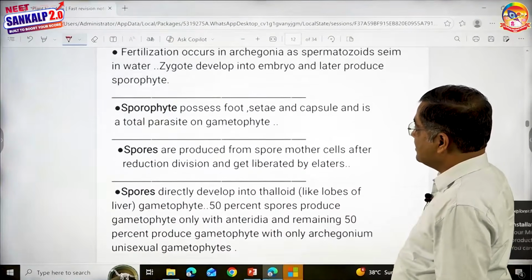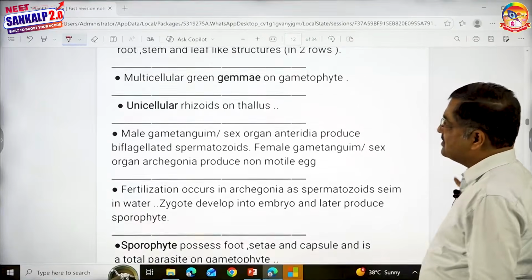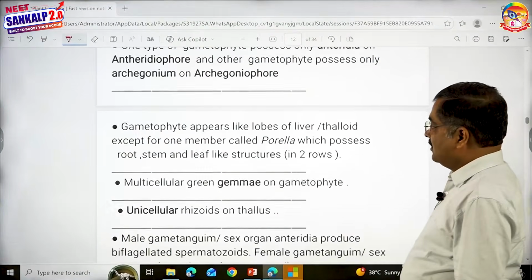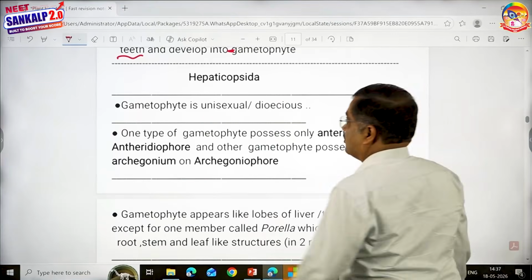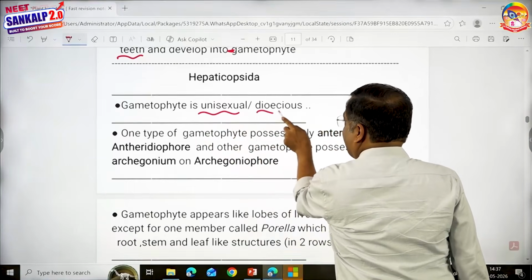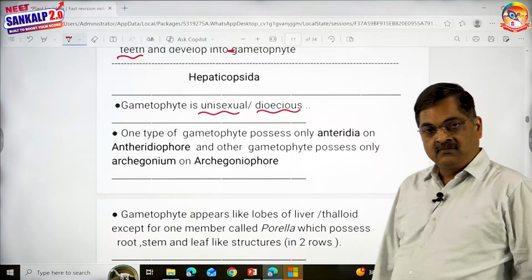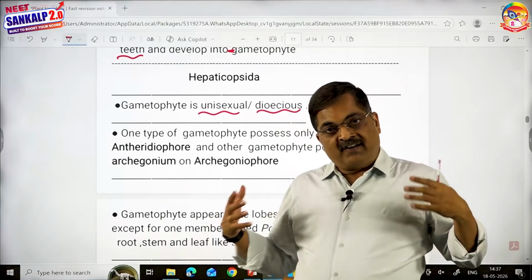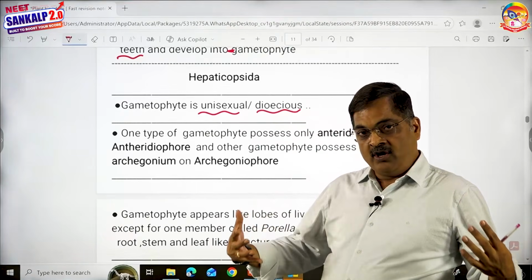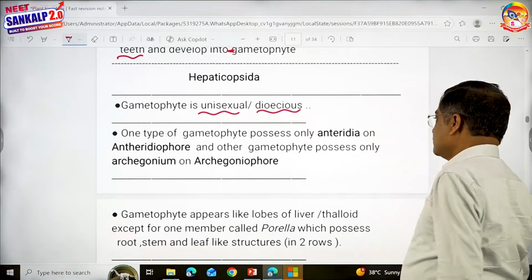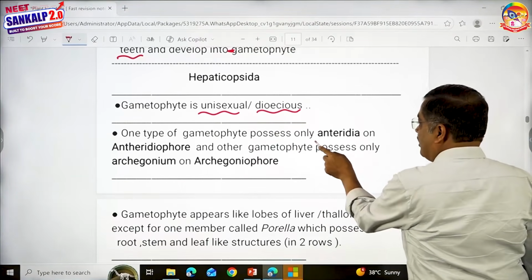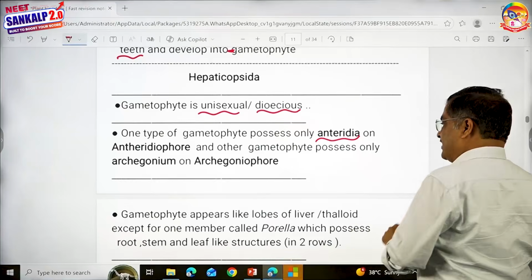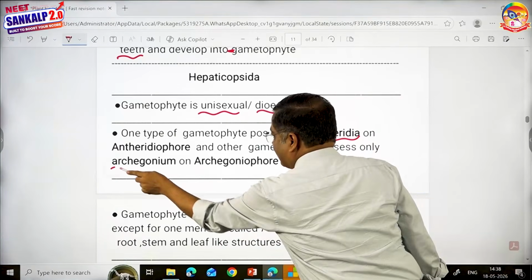Let us see what I have written here, children. Now it's easier for you to follow. Just please go through this. Gametophytes are unisexual or dioecious. You could see it. On one gametophyte, there is only antheridia, and on another only archegonia. Same thing I've written. One type of gametophyte produces only antheridia, and the other produces only archegonia.